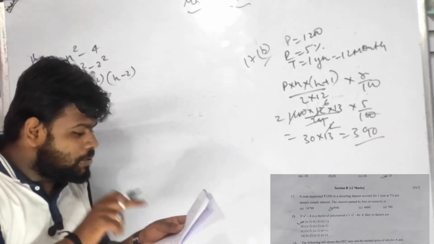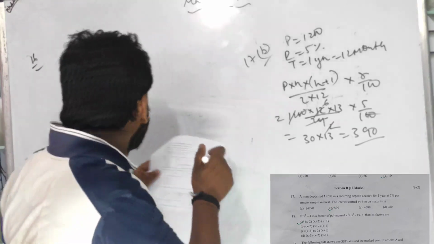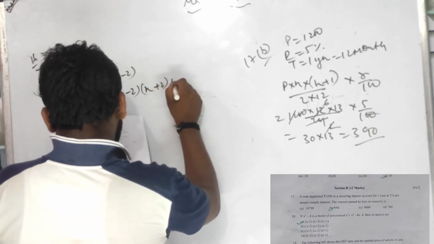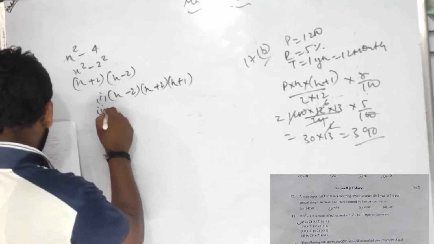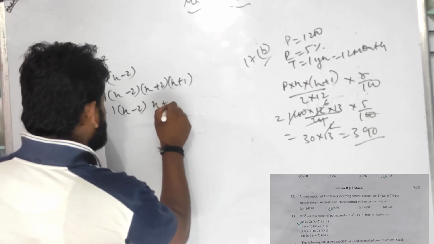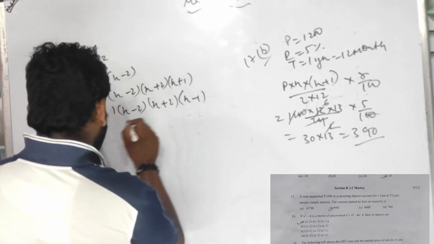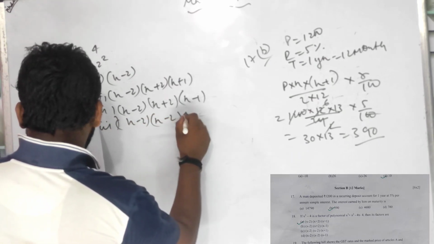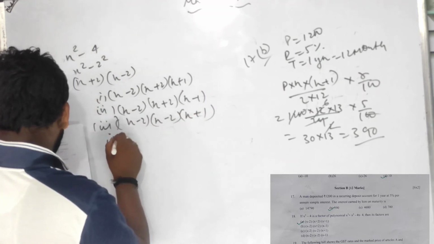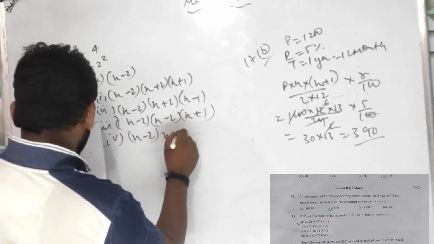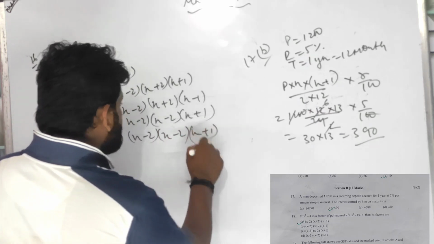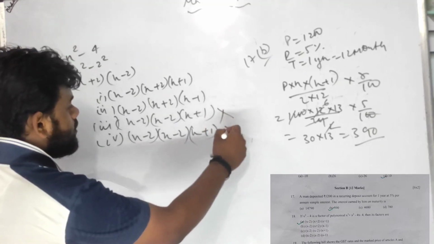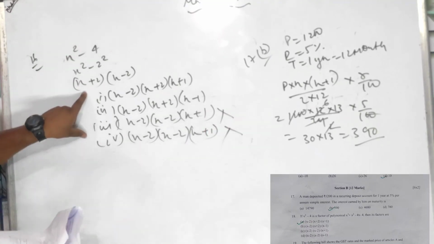So see children, in the options it is given. Let me write the options also. Option 1: x minus 2, x plus 2, x plus 1. Option 2: x minus 2, x plus 2, x minus 1. Option 3: x minus 2, x minus 2, x plus 1. Option 4: x minus 2, x minus 2, x plus 1. See, so option C and option D are totally cut, because the answer I have got has x plus 2 and x minus 2.